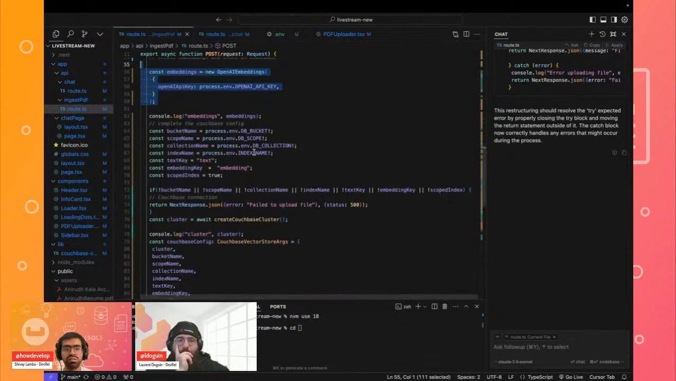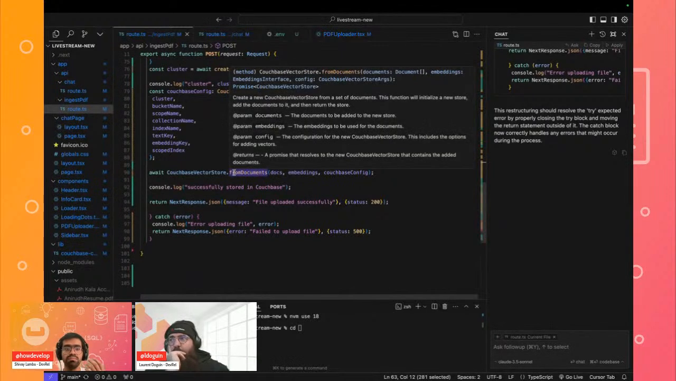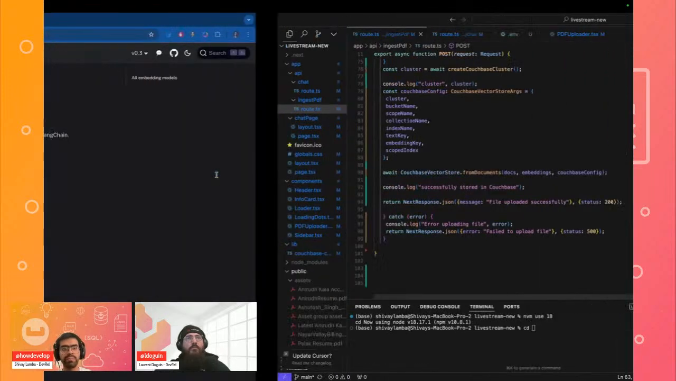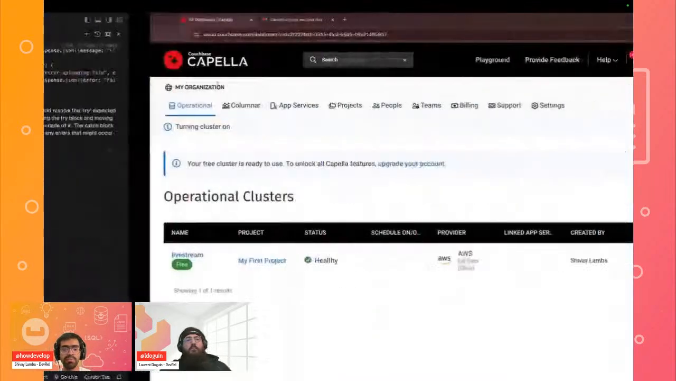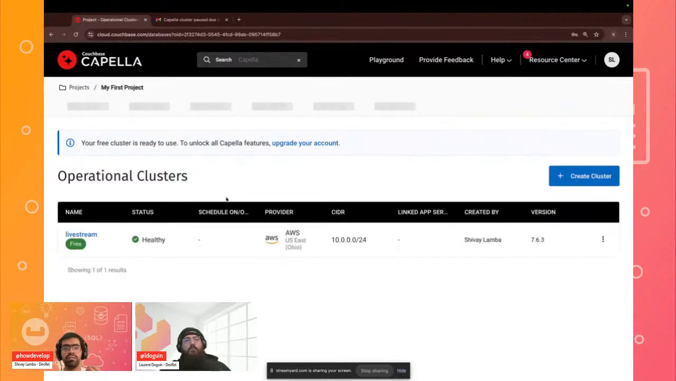And then we simply connected to Couchbase with our Couchbase config, and we used the Couchbase vector store from documents, which essentially takes all of our docs with our embeddings and stores them inside of Couchbase. One thing to keep in mind is that when you have set up your cluster, you also need to set up your vector index.